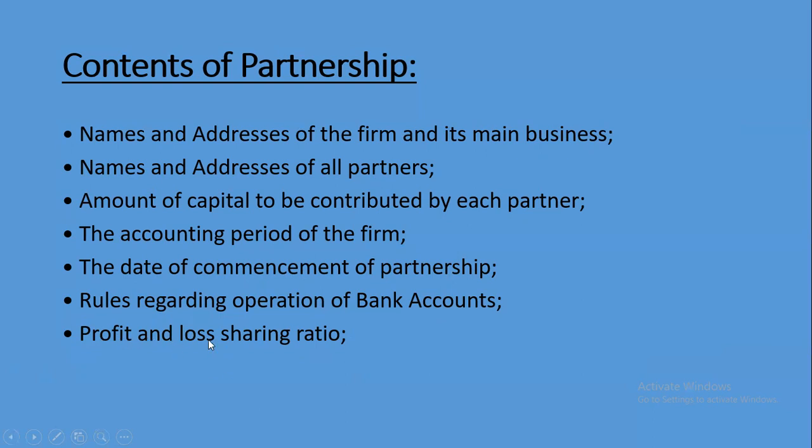Profit includes losses also. It means that if the partnership firm is incurring a loss of 100 crores, those 100 crores also will be shared according to the partnership deed. If the partnership deed is silent on the profit sharing ratio, it will be shared equally.